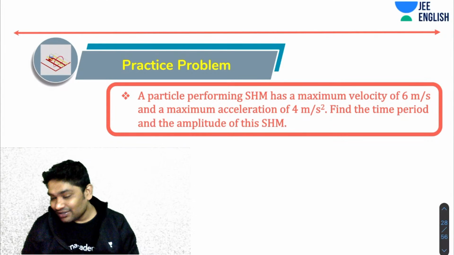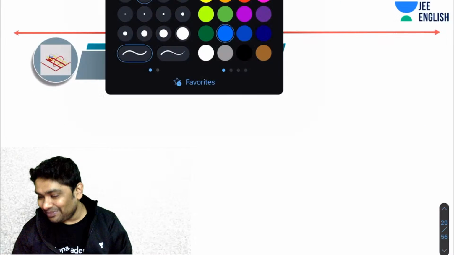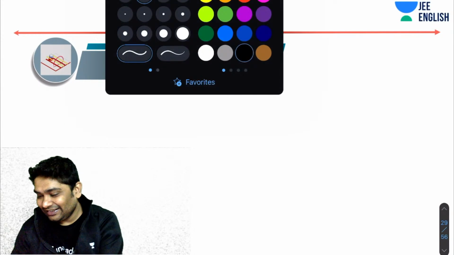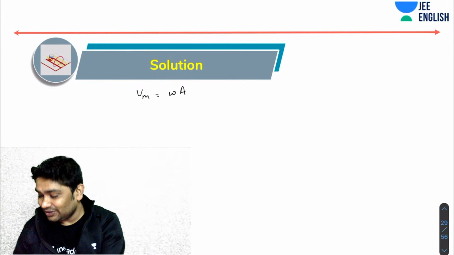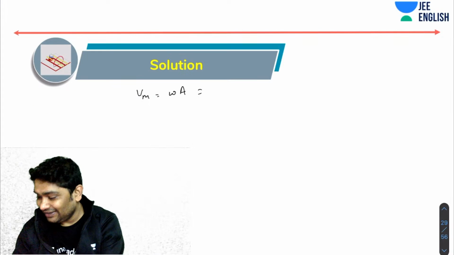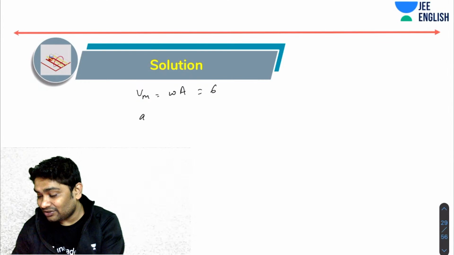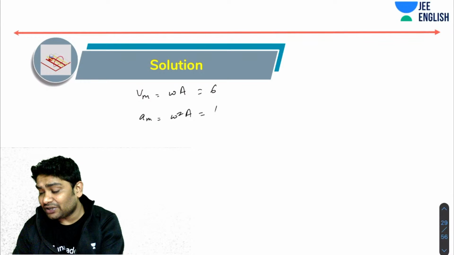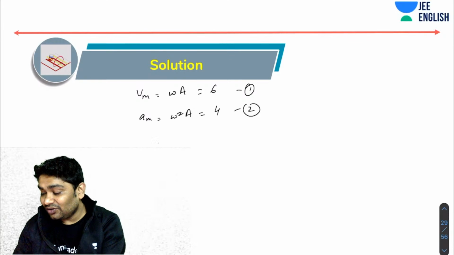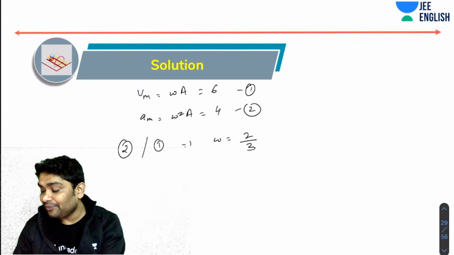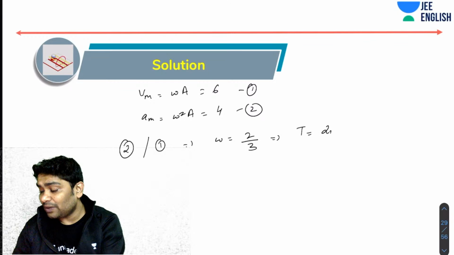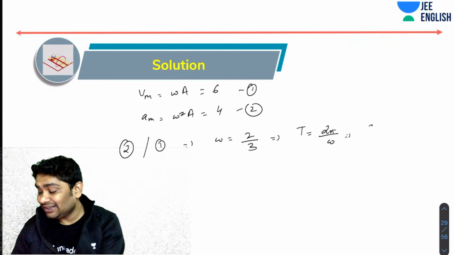Okay. So of course, V max has been told to us. V max is omega A, which is equal to 6. A max is omega square A. I'm only talking about the magnitudes here. So if I divide these two, so what will I get? 1 over 2, 2 over 1 gives me that omega is 2 by 3. So obviously time period, which is 2 pi over omega, comes 3 pi.